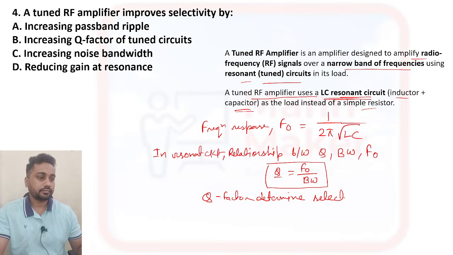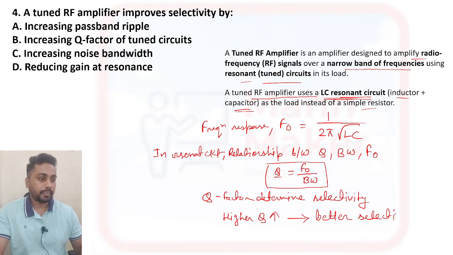If higher Q factor is there, then selectivity will be better. So you can say for higher Q factor, better selectivity. For higher Q factor, selectivity will increase, or it will be better.